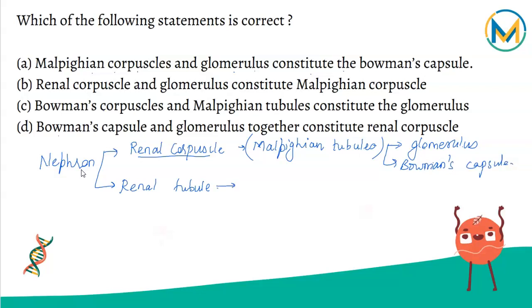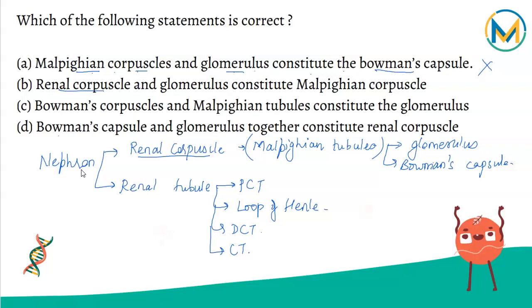Whereas the renal tubule consists of the PCT, proximal convoluted tubule, the loop of Henle, then the DCT, distal convoluted tubule, and the collecting tubule. That's the part of the renal tubule. So let's just match and see. Malpighian corpuscle and glomerulus constitute Bowman's capsule, that's not correct.